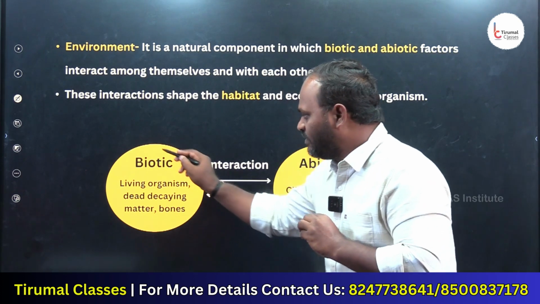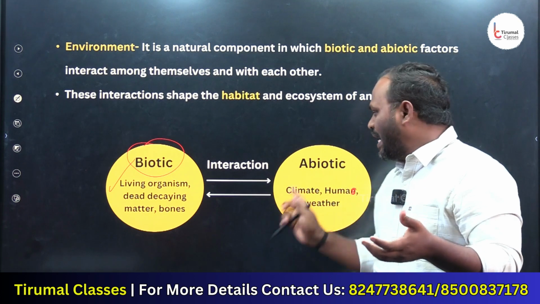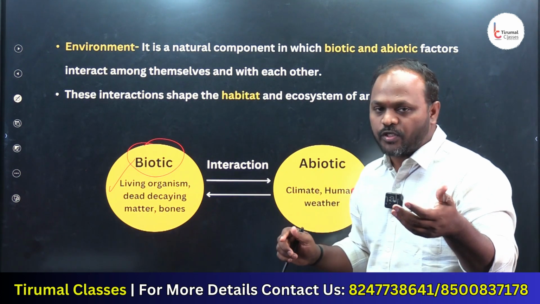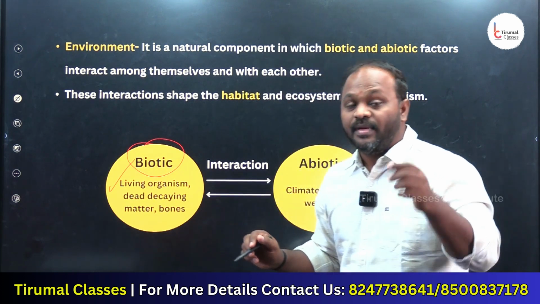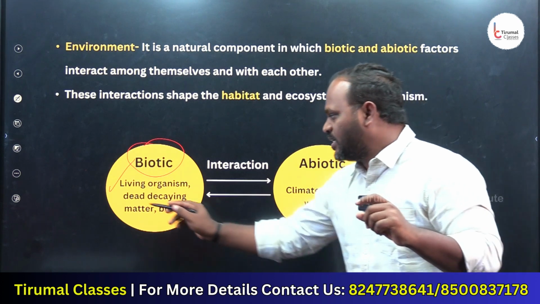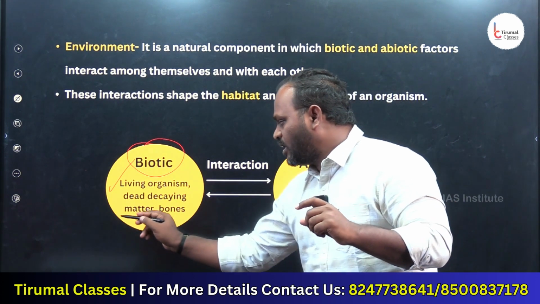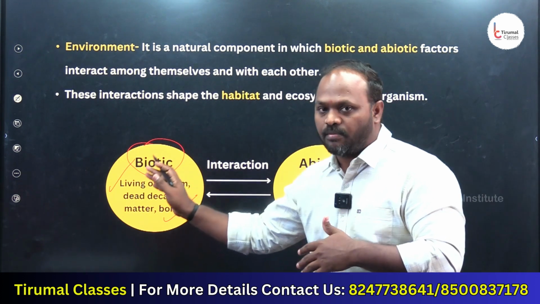Look carefully. When I say biotic factors, we have living. Bio means life. Abiotic means which don't have life. Biotic includes living organisms, and dead decaying matter that has some organic components, bones, and so on; all of that comes under biotic.